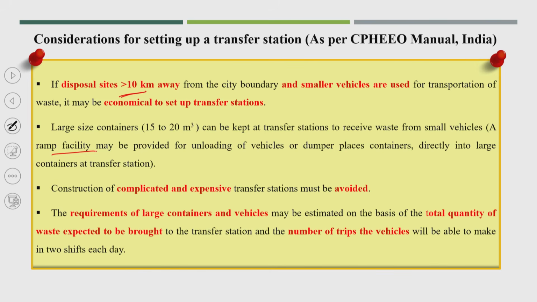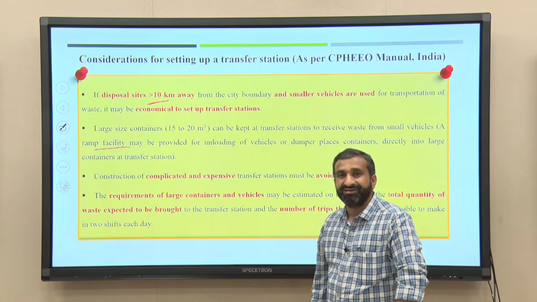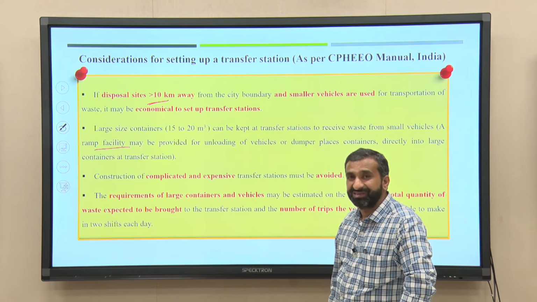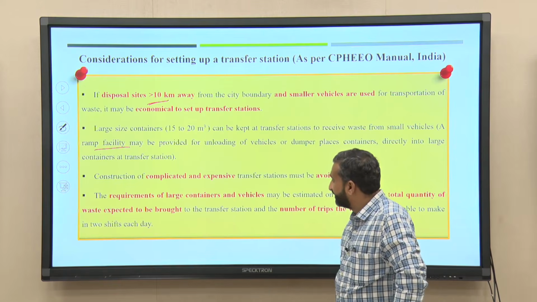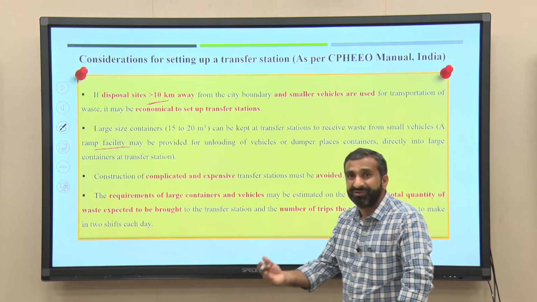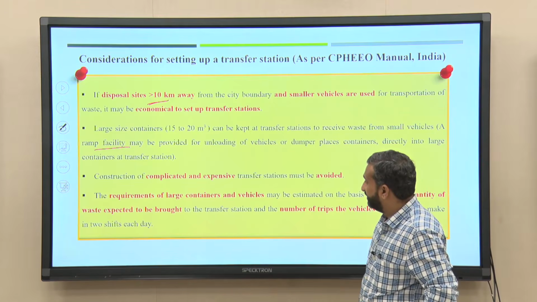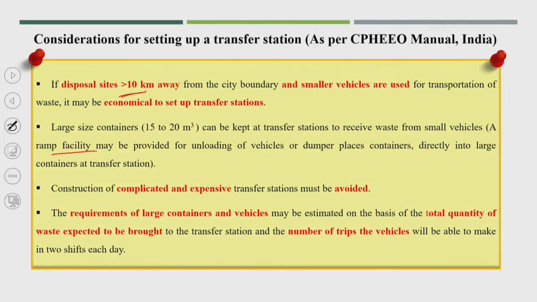The next point is that construction of complicated and expensive facilities must be avoided. I was proposing that a recycling facility could be possible at a transfer station, but the manual says that will be complicated, because planning a recycling facility could be expensive.